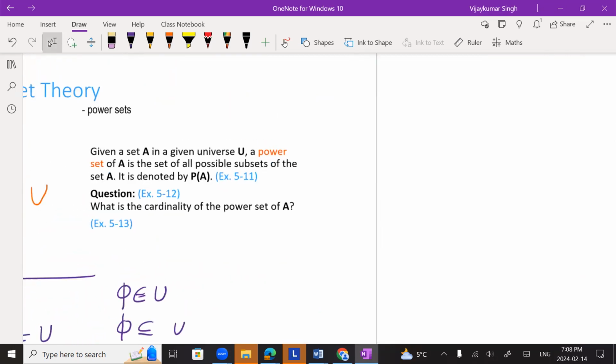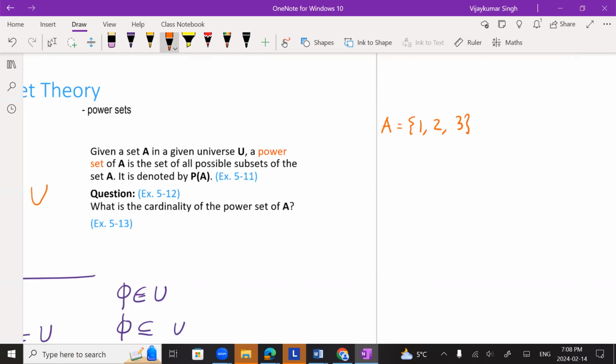So anyway, now the next concept, which is a very interesting concept, is the concept of power set. So what is a power set? Let's first work out an example of a power set. Let's take set A = {1, 2, 3}. And we want to basically take the power set of it.